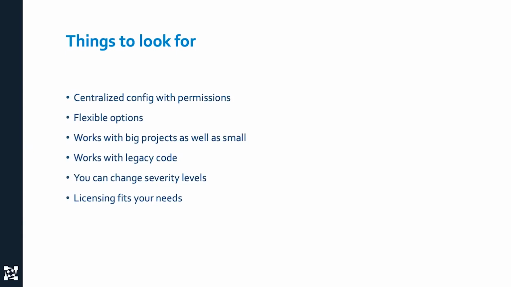And licensing that fits your needs. Sometimes people really want to use static analysis and then they're inhibited because the licensing charges them per execution or per line of code they run through it. So they only run part of the lines of code or things like that. Or maybe they're trying to do a cloud deployment and the license won't work in the cloud. It's important that you look at how this will work and where you're going to deploy it.